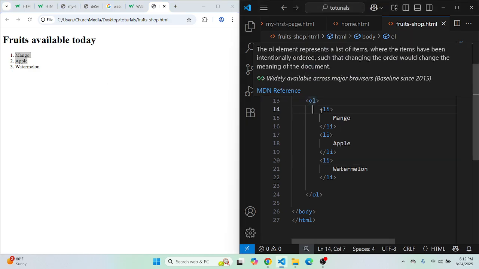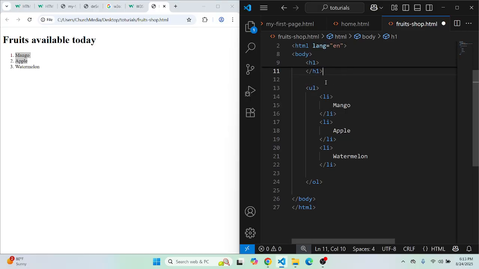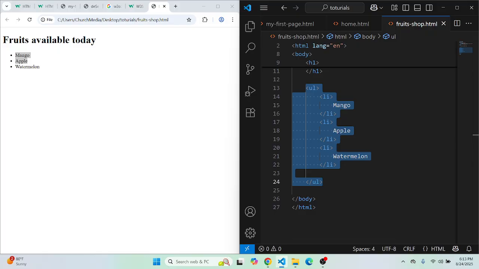But if for any reason you need an unordered list, just use the U, which means unordered list, and it is the same structure again. When I save and refresh, the numbering turns into bullets. I believe it makes sense and you are following. So if you are building your online shop and you want to list your items in this manner, just think of lists: ordered and unordered lists.